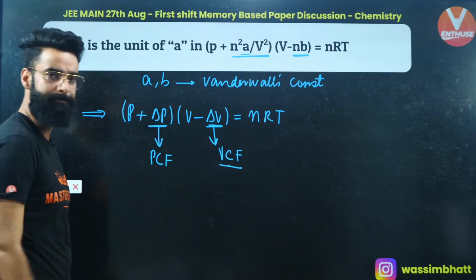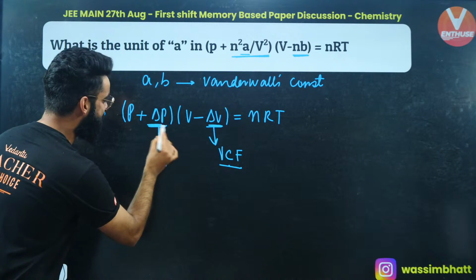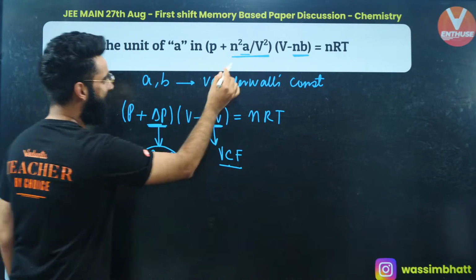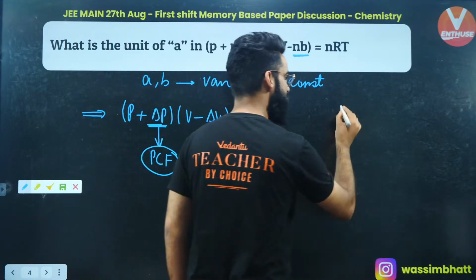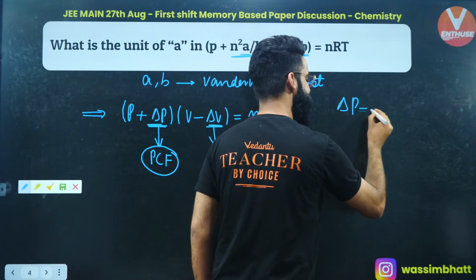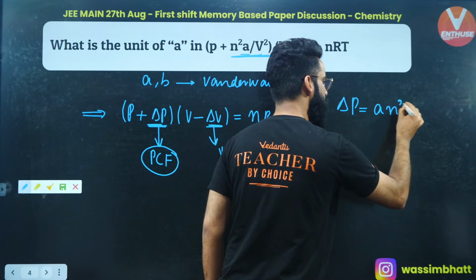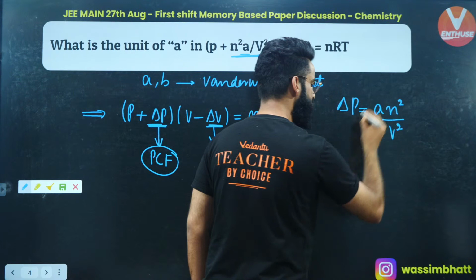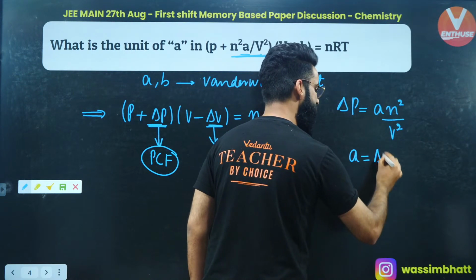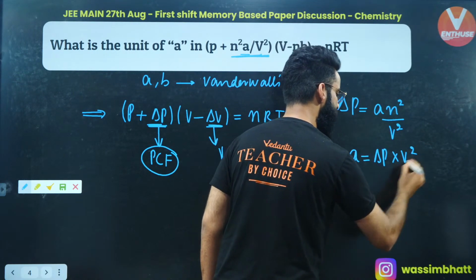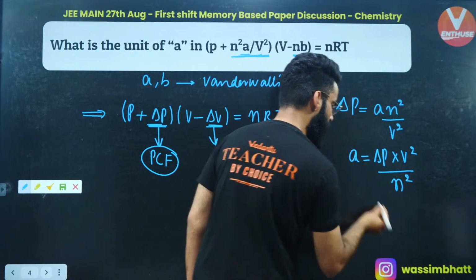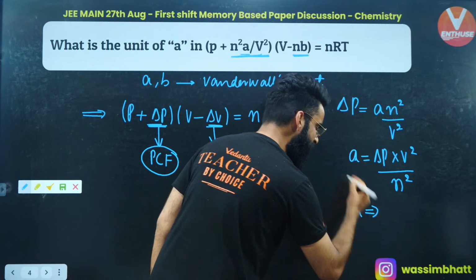So ΔP, the pressure correction factor, is equal to an²/V². From this equation, can I say a = ΔP × V²/n²? Now get the units of a.